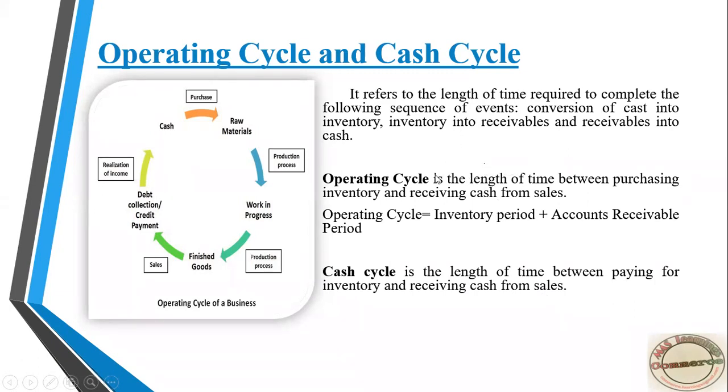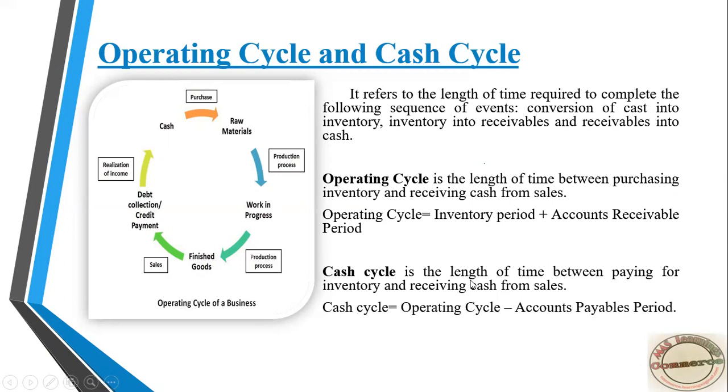Once the purchase is done, we make payment to the creditors, the suppliers from whom we purchased. From the time we pay them till we receive cash from sales. In formula: operating cycle minus account payable period, that is, creditor payment. Once you pay the creditors, it is known as the cash cycle, or else the net operating cycle.